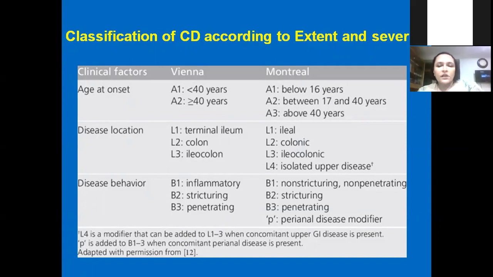And if it is non-stricturing, non-penetrating, then you have to write B1. But if it is stricturing and penetrating, you have to write B3. And if there is perianal disease, then you have to write P, along with whatever stage you have written.